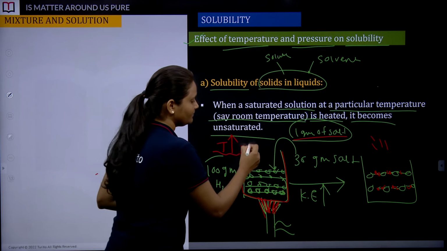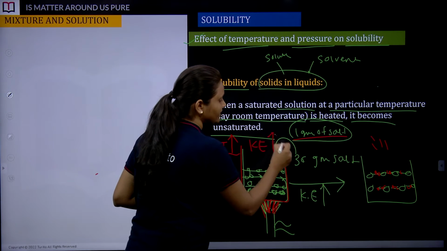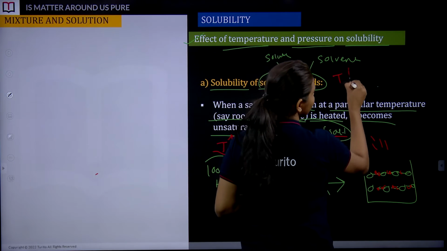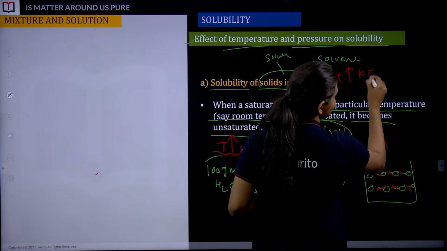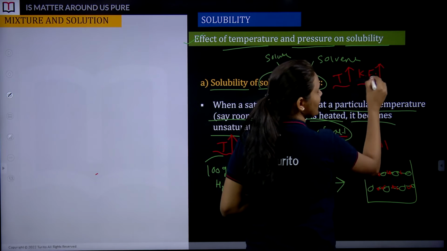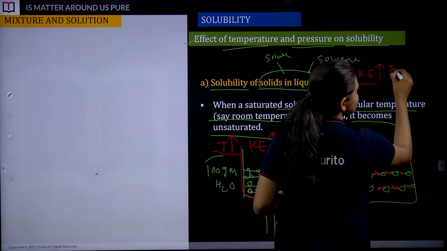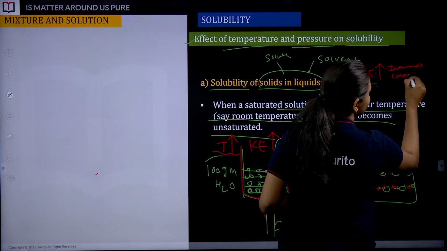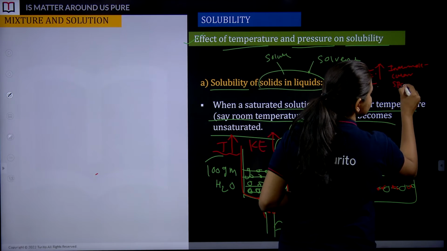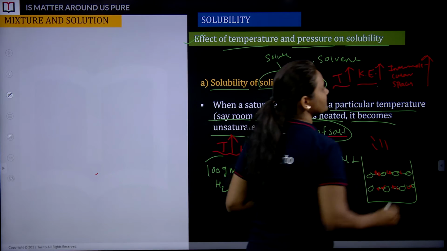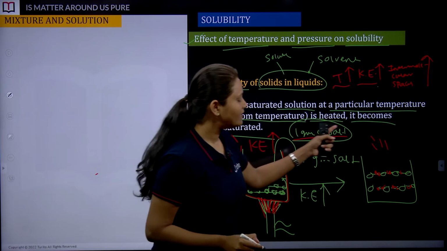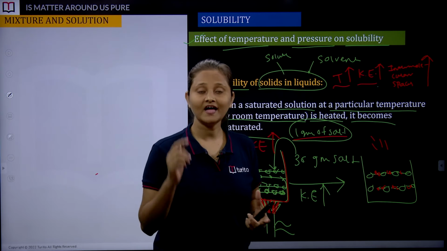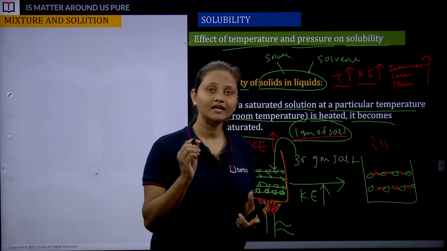Increasing the temperature, kinetic energy has increased, and with increase in kinetic energy, intermolecular spaces are increased. Now when you add extra salt, it is going to get soluble, and that's why we say solubility is getting increased.